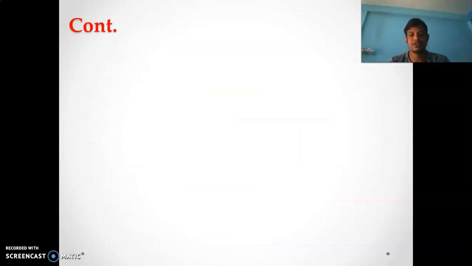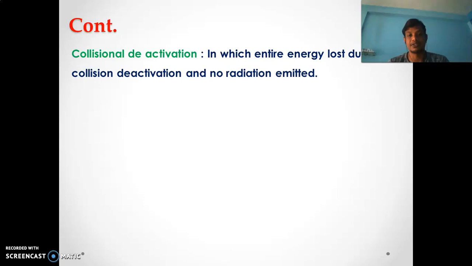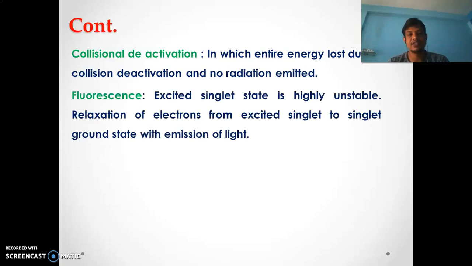First, we come to collisional deactivation. In collisional deactivation, what happens? The entire energy that resulted during the excitation is lost. As a result, when the molecule transitions from the excited state to the ground state, there is no chance of emission of radiation.